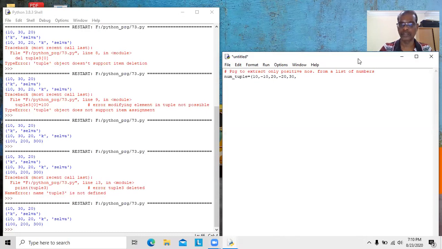So this is the one tuple. It contains positive as well as negative numbers.